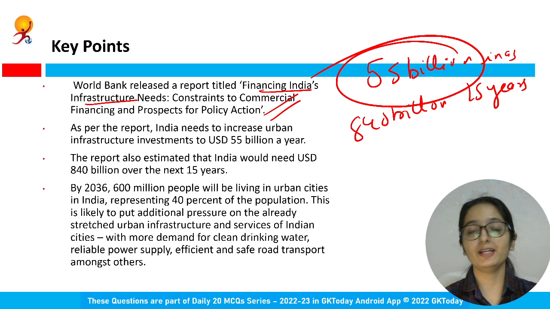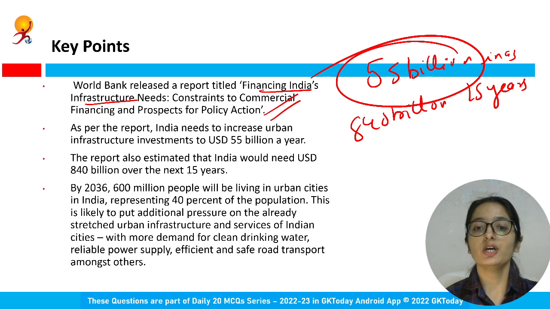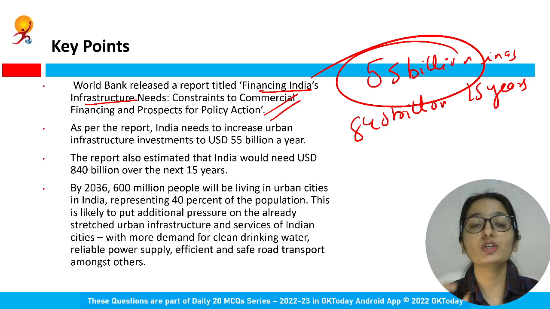Now when people are migrating, they will be living in the urban cities. You require infrastructure. You're putting extra pressure on the already stretched urban infrastructure. There will be more demand for clean drinking water, proper power supply, efficient transport facilities, and many other things. So this number of 600 million people that will be living in the urban cities by 2030 represents 40% of the population of India.